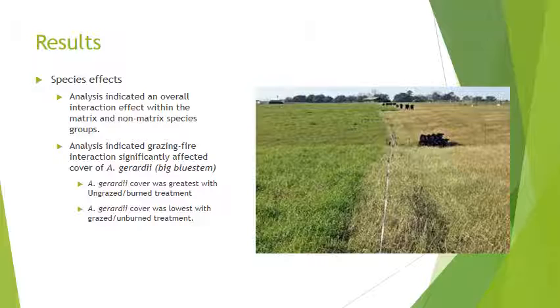So, the results of this experiment indicated an overall interaction effect within the matrix and non matrix species groups. The analysis indicated the grazing fire interaction significantly affected the main matrix species, which was big bluestem. For this species of grass, cover was greatest with ungrazed and burn treatments as compared to the other, and the cover was lowest with grazed and unburned treatment.